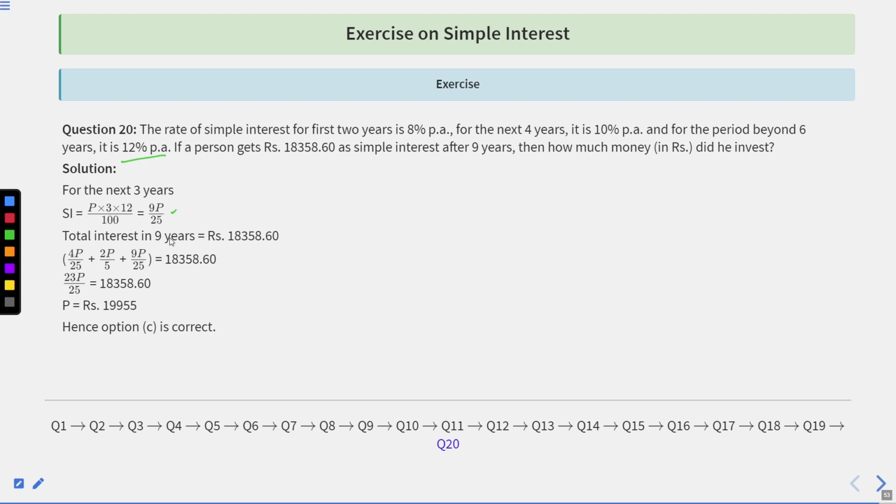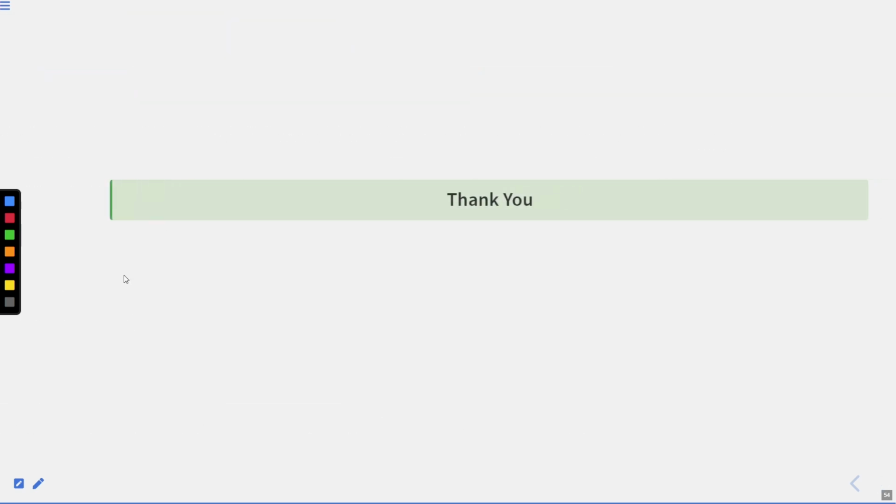So the total interest in 9 years is 18,358.60. That is given to us in the question. That means the sum of all the simple interest, 4P upon 25 plus 2P upon 5 plus 9P upon 25 is equal to 18,358.60. So when you simplify this, you get P equal to 19,955 rupees. So the option correct here is option C.